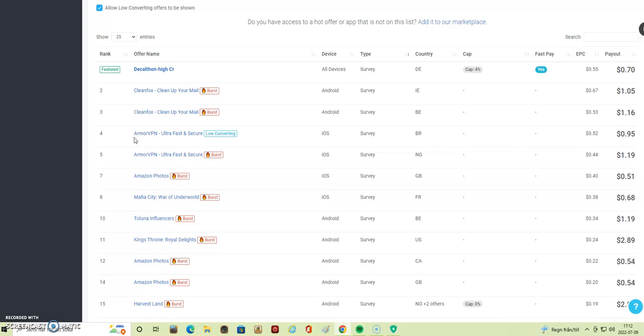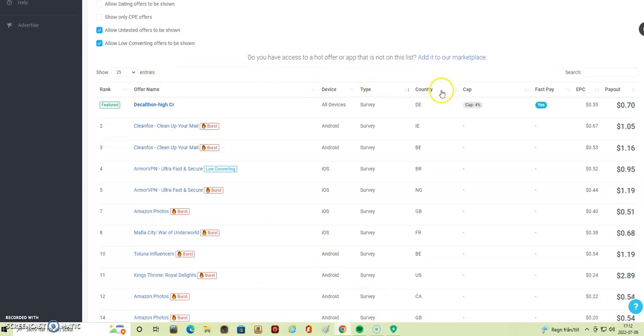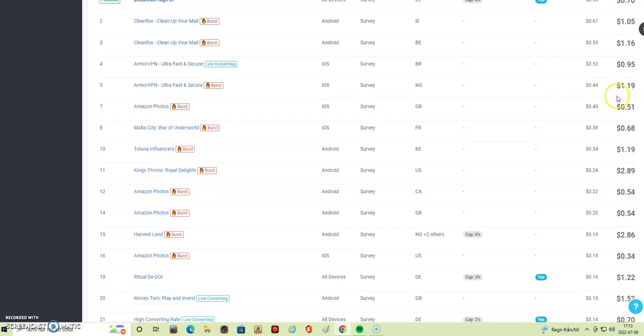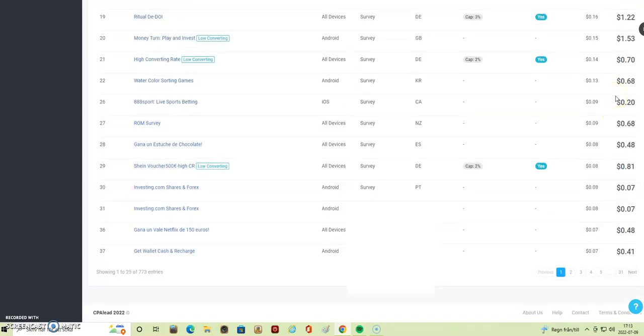here I am in the back office of cpalead.com, which you can sign up for free. And here you have different offers, what types they are, service, and here the pay per lead. And here it says if it's fast payout. This means that you will receive payment whenever you decide to cash out. It's good if you choose an offer that's at least $1 per lead. Let's go to the next page and have a look.